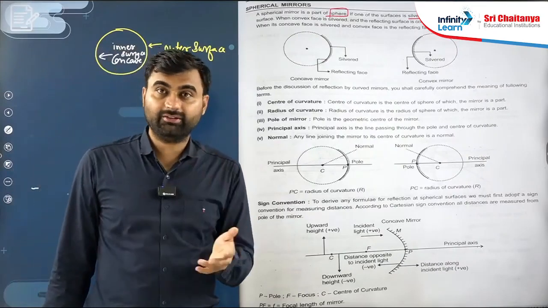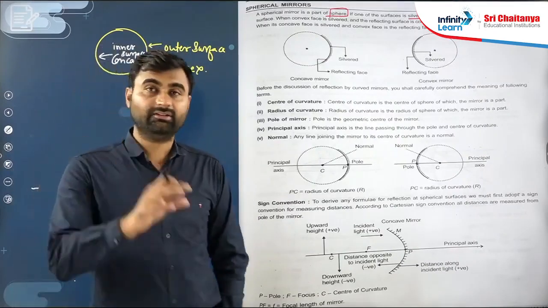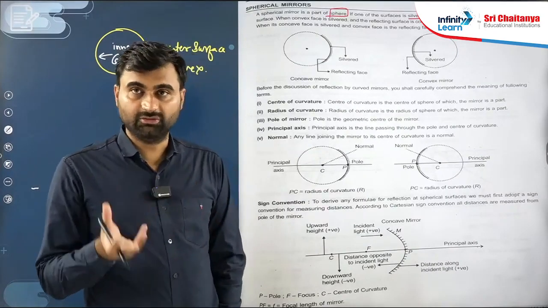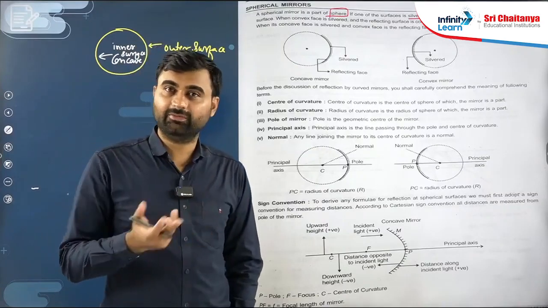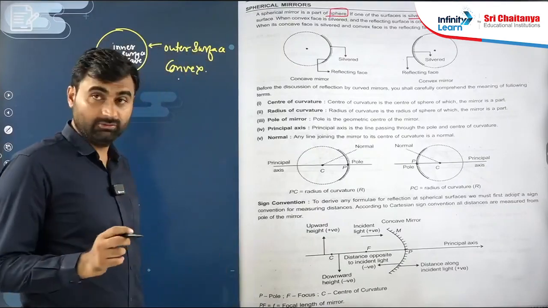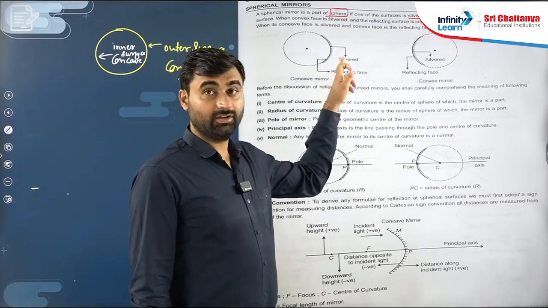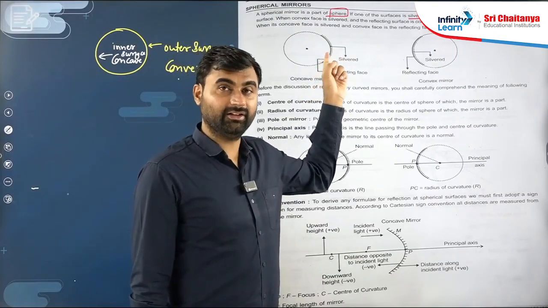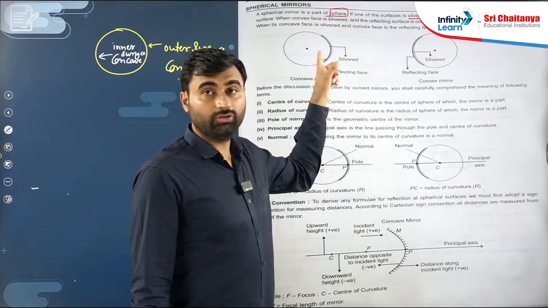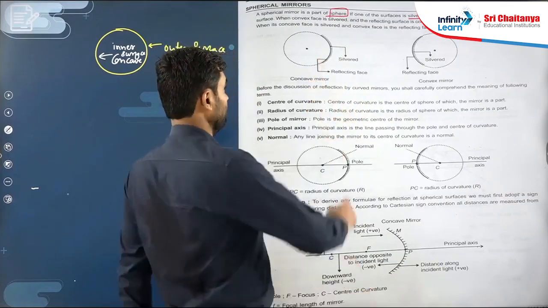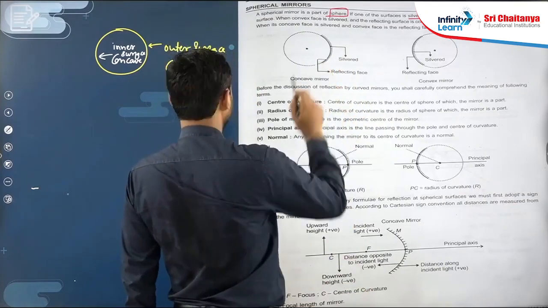Then how do we decide the reflecting surface? If we silver one side, then the other acts as a reflecting surface. So if we silver this outer side, then the inner side will act as a reflector. So it is concave.